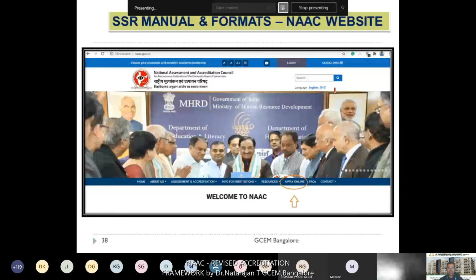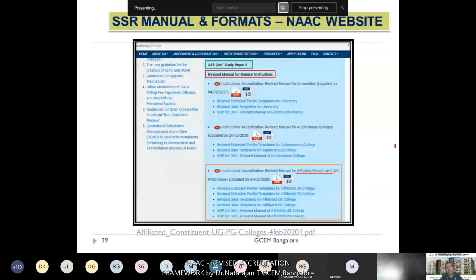So how to get the formats and other things regarding the SSR manual, we'll go through quickly. Again, as usual, go through apply online. If you select the NAAC portal, you can get all the supporting formats and data formats in Excel, PDF and Word files, all appropriate to the SSR. For affiliated colleges, there are 3 kinds of documents. One is the manual, PDF and Word. The second is the extended profile templates, an Excel file. And the third is the data templates.